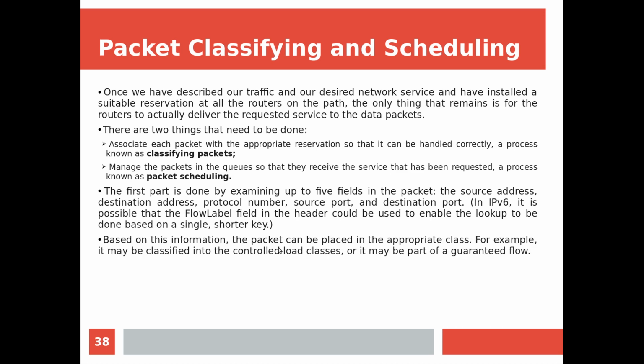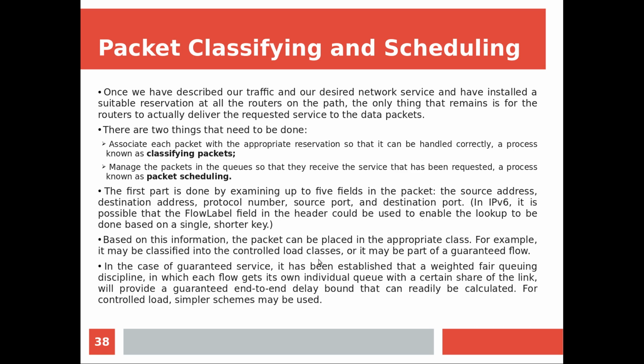So based on this information, the packet can be placed in an appropriate class. For example, it may be classified into a controlled load class, or it can be classified as a guaranteed flow or best effort also. So in the case of guaranteed service, it has been established that a weighted fair queuing discipline, in which the flow gets its own individual queue and a certain share of the link, will provide a guaranteed end-to-end delay bound that can readily be calculated; for controlled load, a simpler scheme. So here we are explaining how that scheduling can be done.